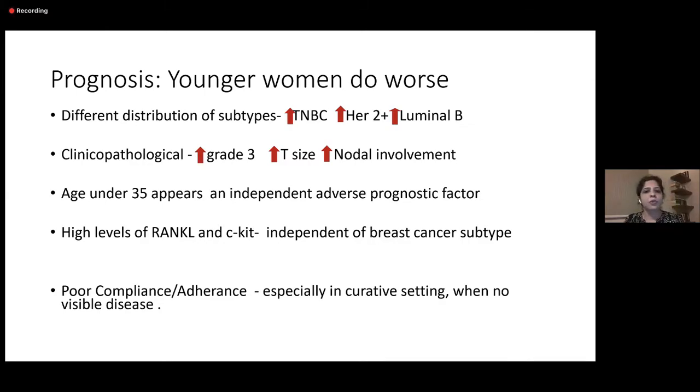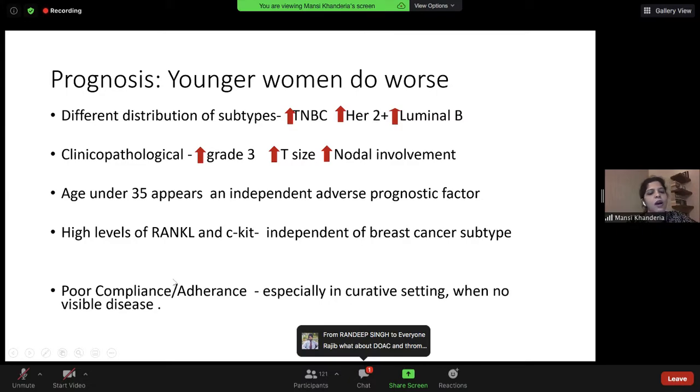So why is the prognosis worse in young women? Like I said, the distribution is much different, more TNBC, more HER2 positive, more luminal B. The clinicopathological grade is also higher, the tumor size is higher, the nodal involvement is much more. Also, age under 35 years appears to be an independent adverse prognostic factor. High levels of Frankel and c-KIT are also seen in younger patients with breast cancer. And the most important, last but not the least, is poor compliance and adherence, especially in the curative setting.